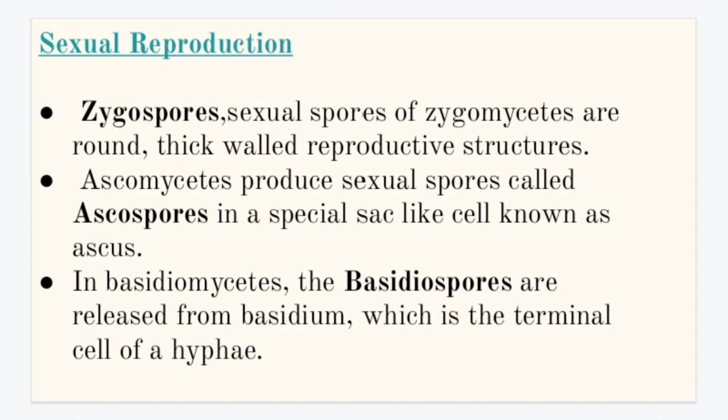The sexual spores of the Zygomycetes are called zygospores, round thick-walled reproductive structures. Ascomycetes produce ascospores in specialized sacs known as ascus or asci. Basidiomycetes form basidiospores. Hence, the three names were derived from the spores they produce.